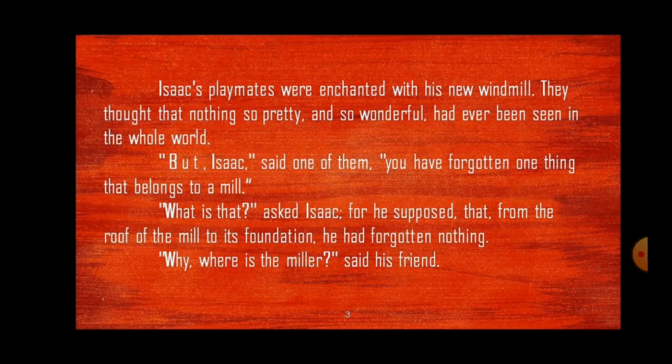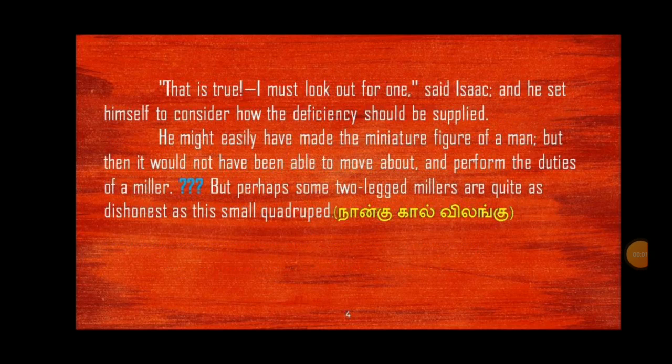But Isaac, said one of them, you have forgotten one thing that belongs to a mill. What is that? Isaac asked, for he supposed that from the roof of the mill to its foundation he had forgotten nothing. Why, where is the miller? said his friend. Everything is perfect, but where is the miller? There should be a miller to grind the flour. Where is that person? That is true, I must look out for one, said Isaac, and he set himself to consider how the deficiency should be supplied.